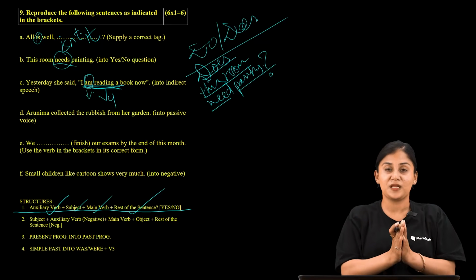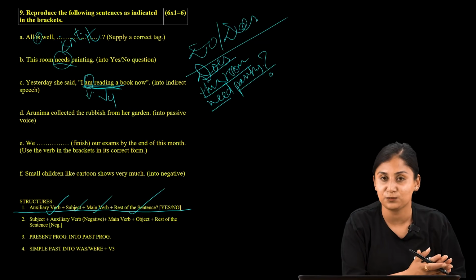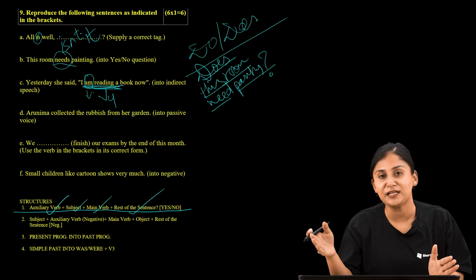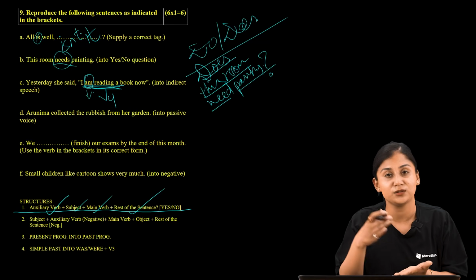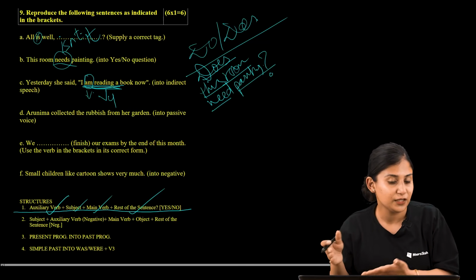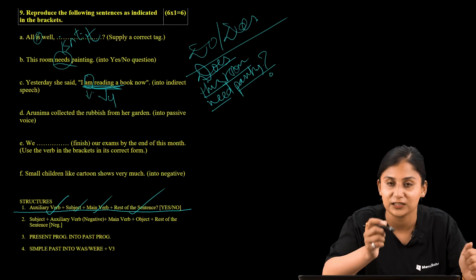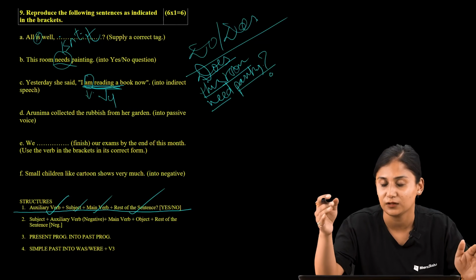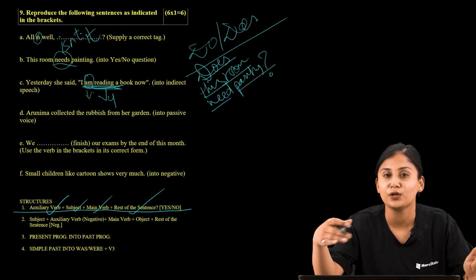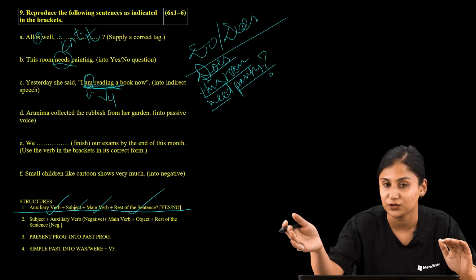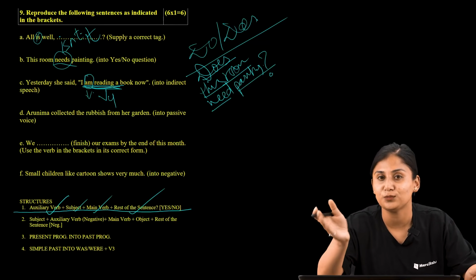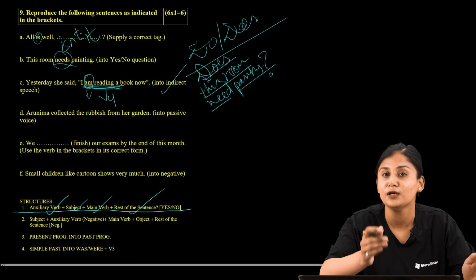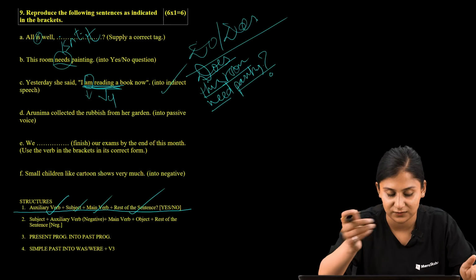Now, if the statement is provided to us in the present progressive or present continuous tense, what would be the tense that we are supposed to change into whenever we are changing into indirect speech? The direct speech is provided to us in a present continuous form, and now as we have to reproduce the indirect speech, what would be the tense that we are supposed to shift into? We should be shifting the tense when we are changing into indirect speech. So we are supposed to change into a past continuous tense or the past progressive tense.